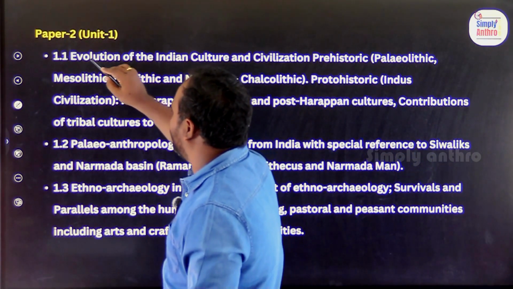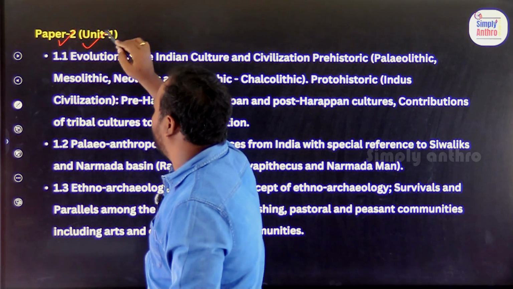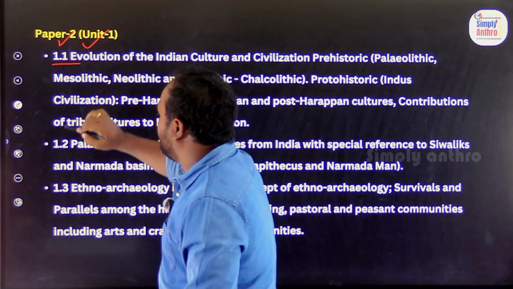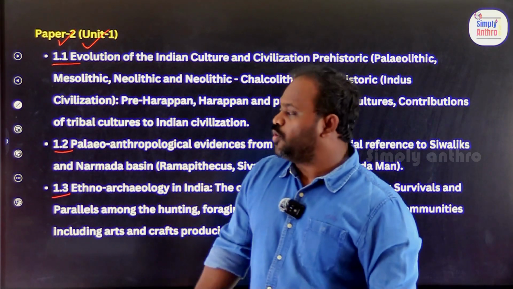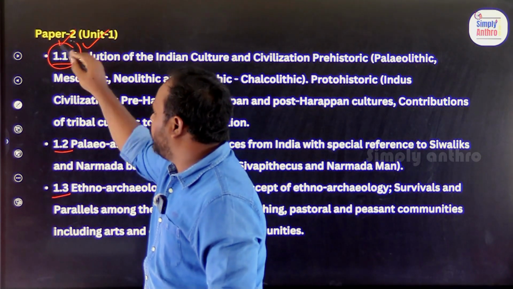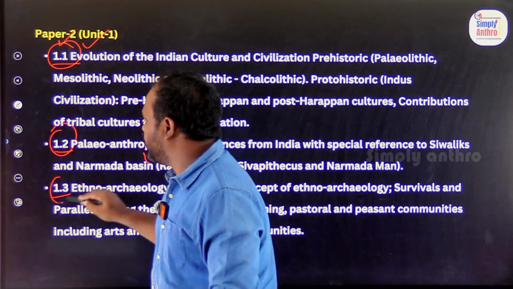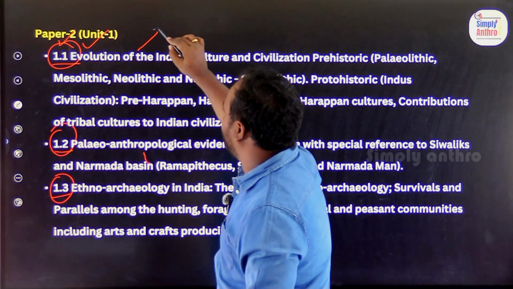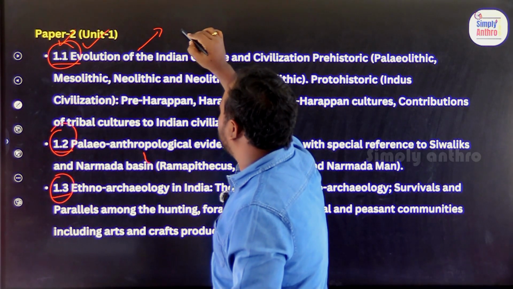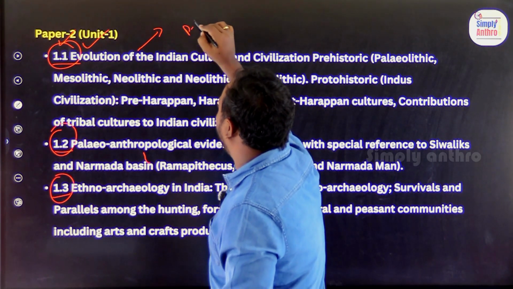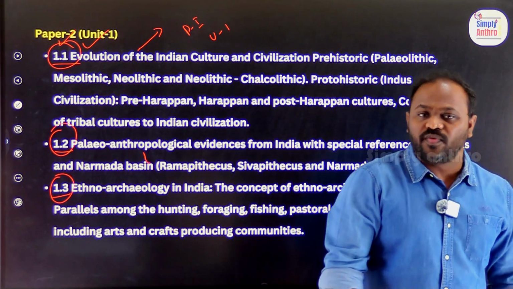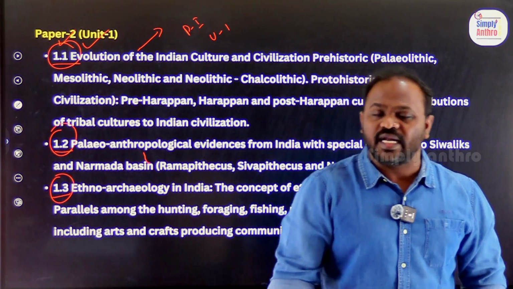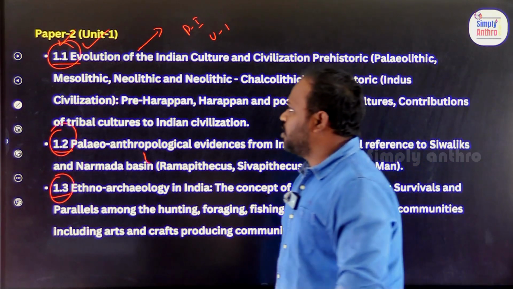Then what is the first one? Paper 2, Unit 1 has 3 subunits: 1.1, 1.2 and 1.3. When I say 1.1, it is again similar to Paper 1, Unit 1. In Paper 1, Unit 1, we are also dealing with archaeology. It is again related to that Paper 1, Unit 1.